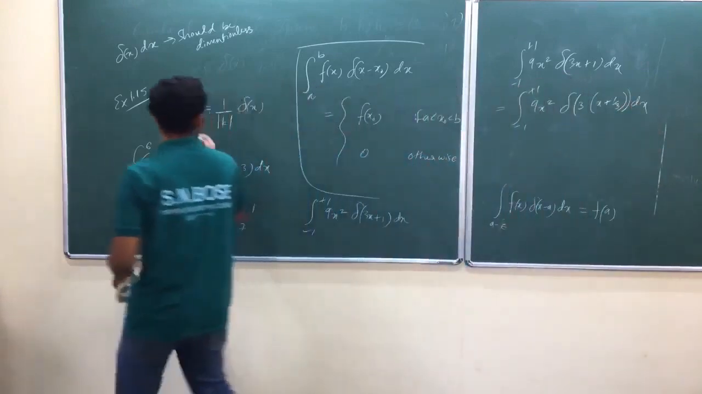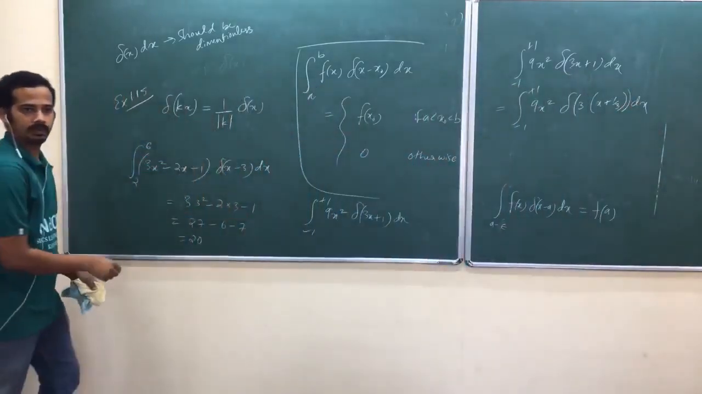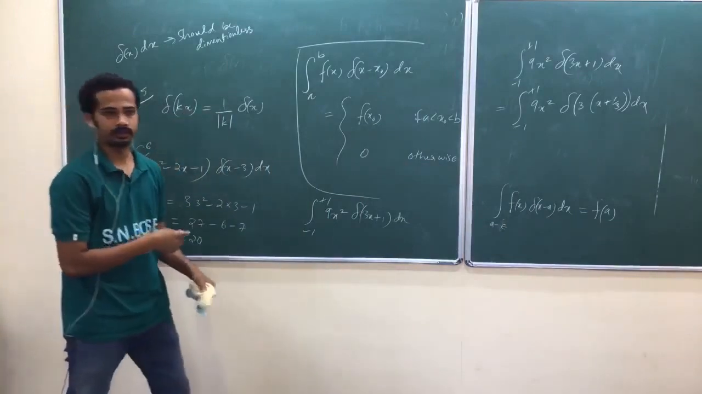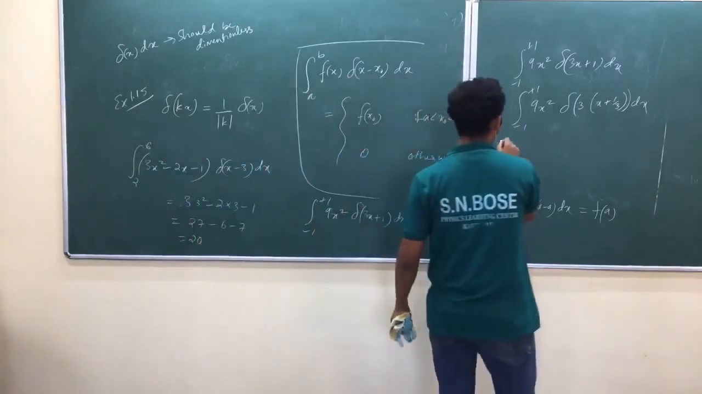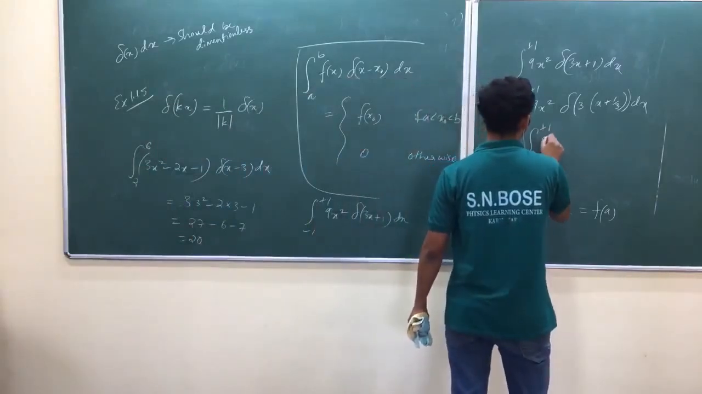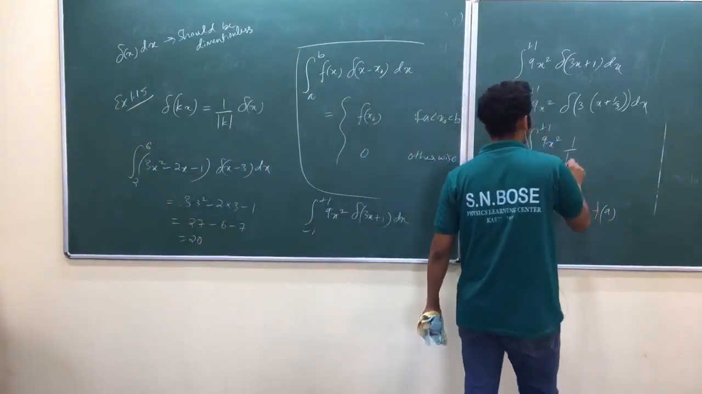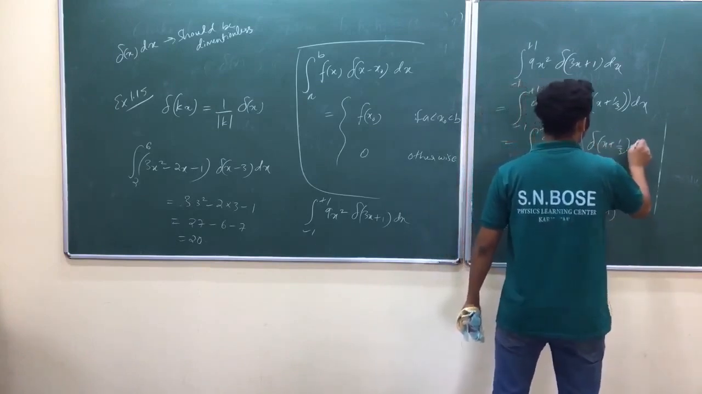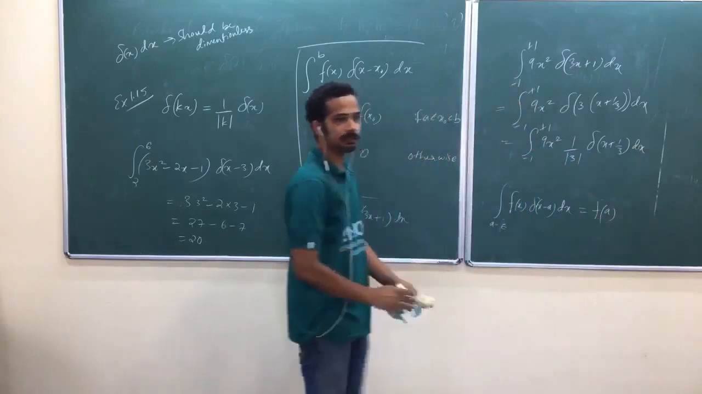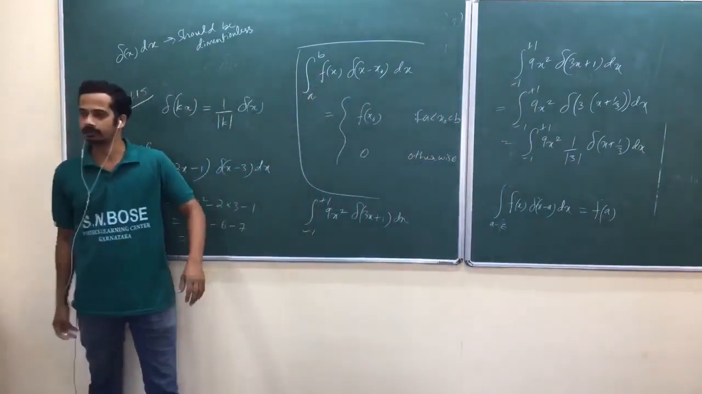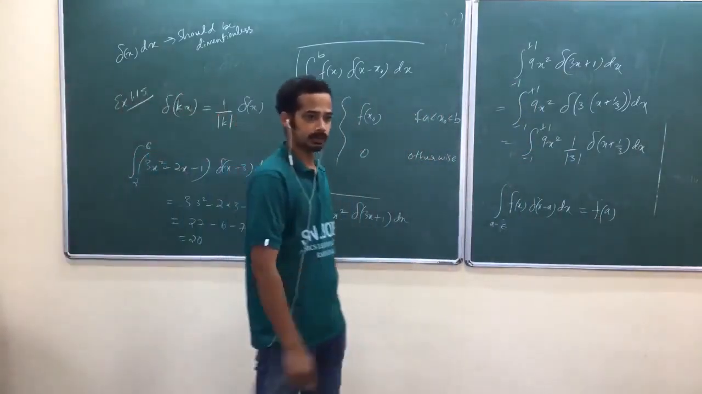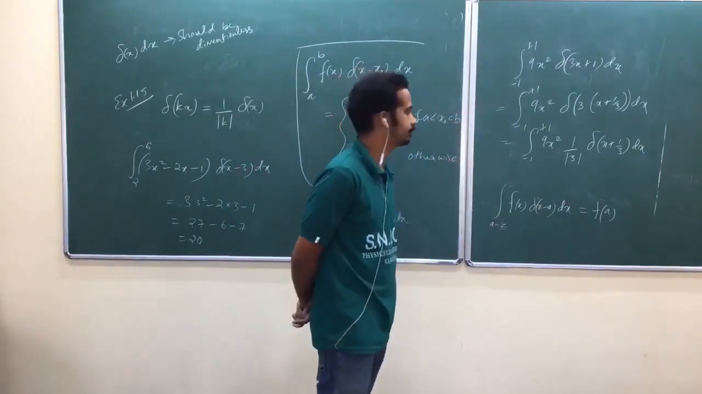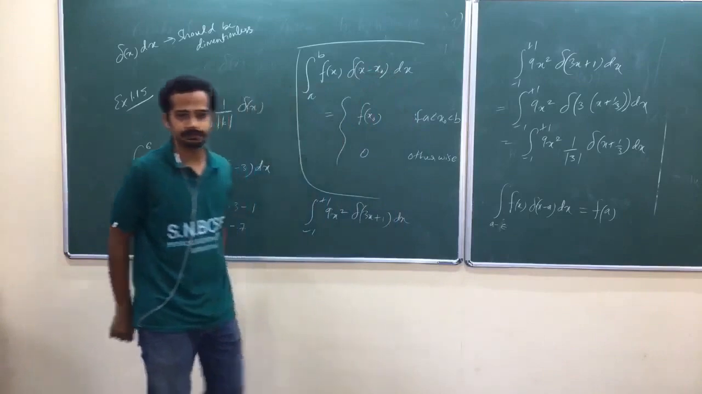Now go for this rule. The same thing is true if your x is replaced by x minus a. So now minus 1 to plus 1, 9x square, 1 by mod 3 into delta of x plus 1 by 3 dx. What is delta of x plus 1 by 3? That is a spike at x equal to minus 1 by 3. You have to see that as x minus of minus 1 by 3.